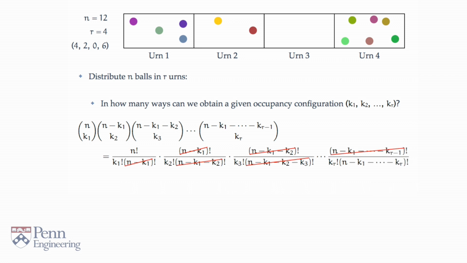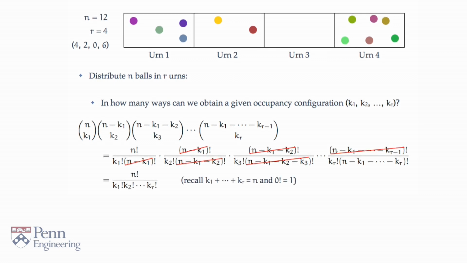As before, you observe that factorials cancel one after the other in numerator and denominator, and the entire expression simplifies beautifully again, where you have a ratio, the factorial of the number of balls in the numerator, and in the denominator, a product of the factorials of the occupancy numbers. It couldn't get much simpler.